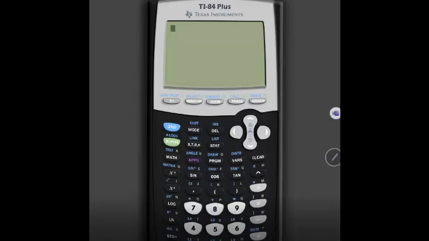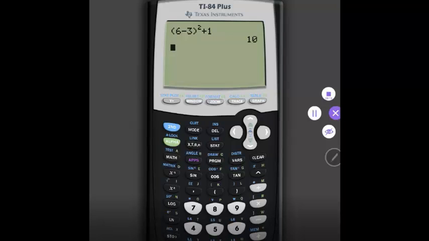Alright, so now we're going to turn on our calculator, press on, and let's start typing in the function. Now parentheses are really important here, so just make sure you get your parentheses in right. We put that 6 instead of the x, and then plus 1. There's our answer.